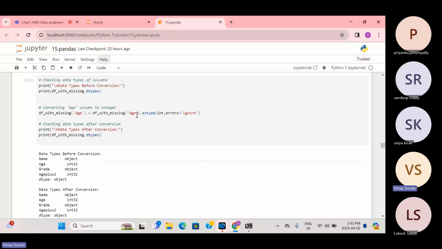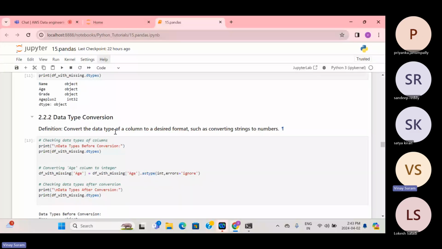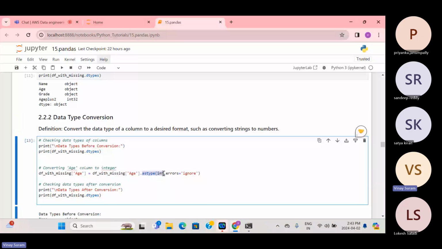Okay. So we have done this till here. We have done just converting the data types. Like we use astype int, like how you do casting in Python and SQL. So here you will be writing the astype function.